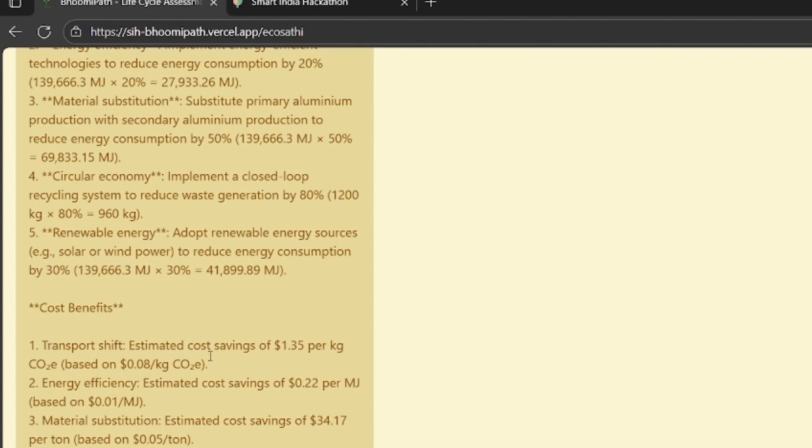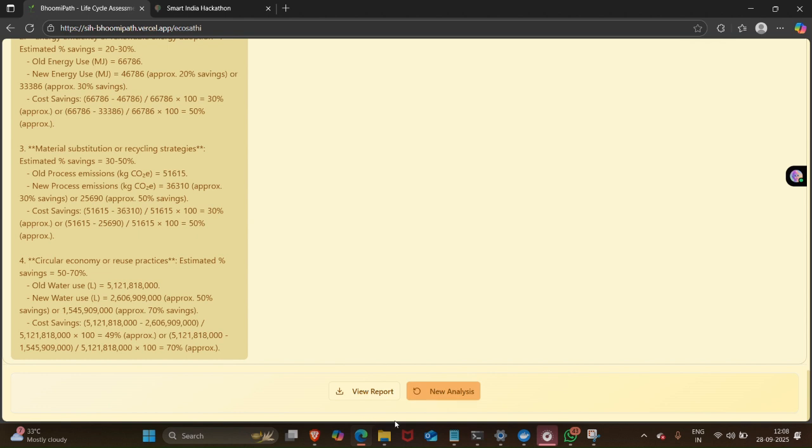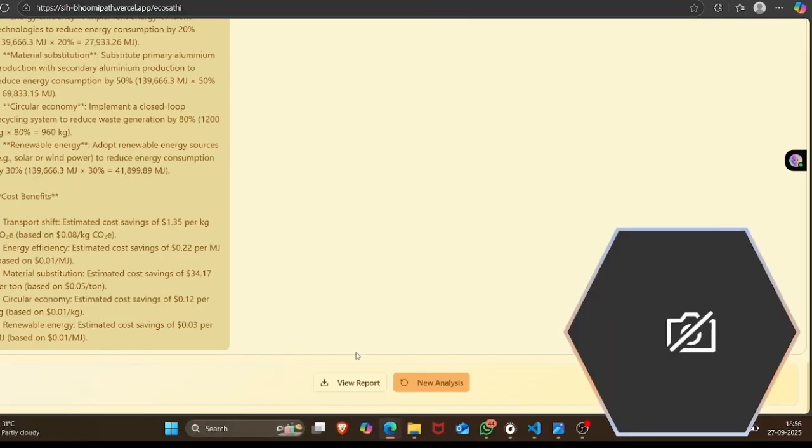Cost benefits, transport shift to this, and you can save this much in dollars per dollar of CO2. It is telling you the amount in dollars, how much money you can save as well. Two buttons basically. One is for the new analysis and this button is for report generating.